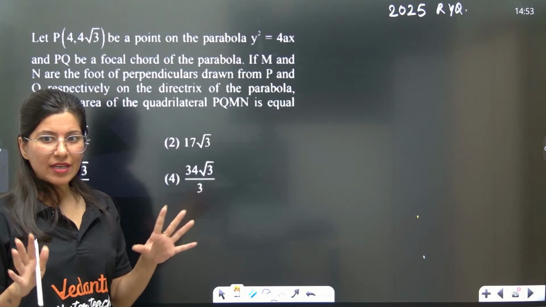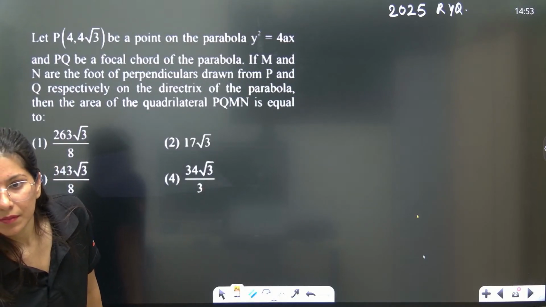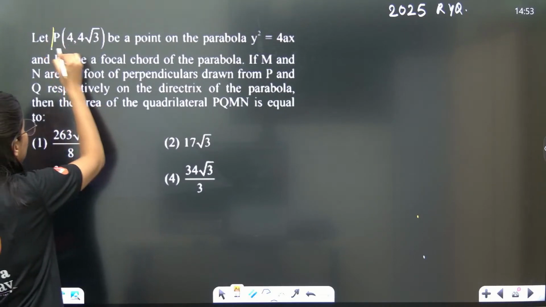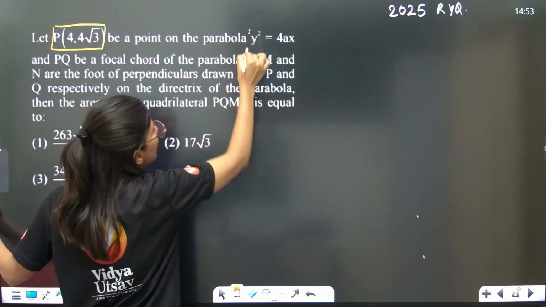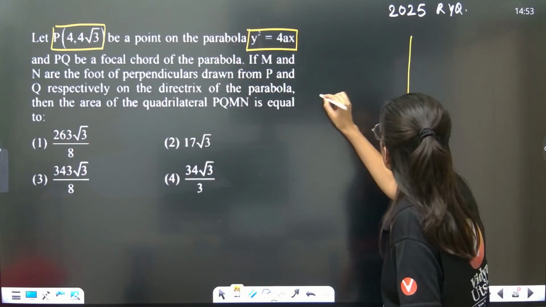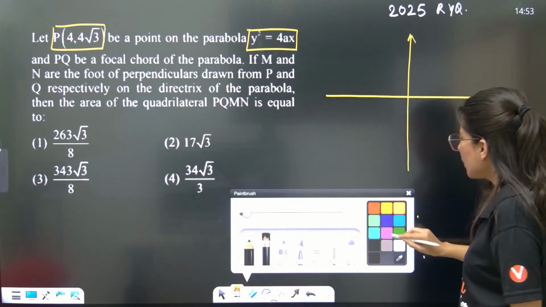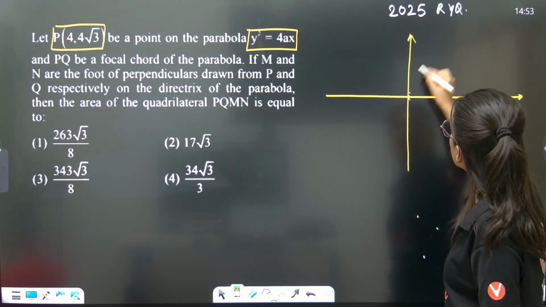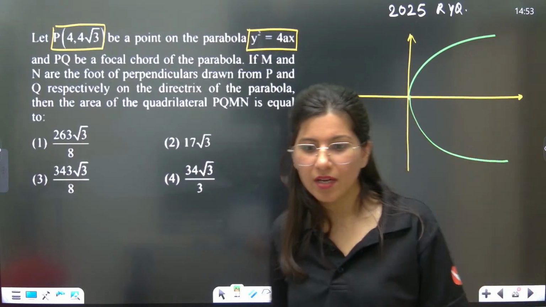Let's read this question nicely. Are we ready for it? Okay. Let P, which is 4, 4 root 3, be a point on this standard parabola. Let me try drawing the figure also. In conic section, coordinate geometry, vector 3D, the more you draw the diagram nicely, your question will be on point. See, this is your parabola.